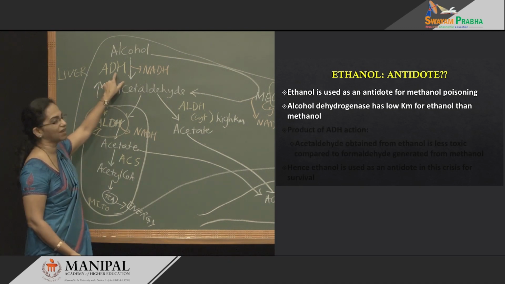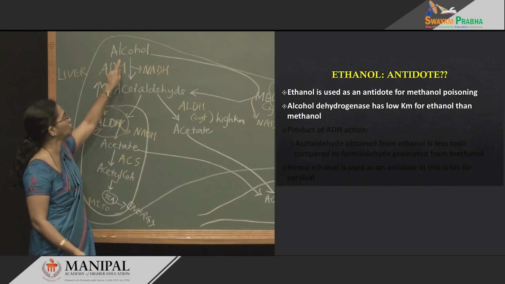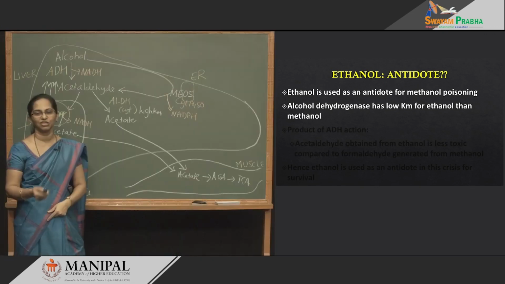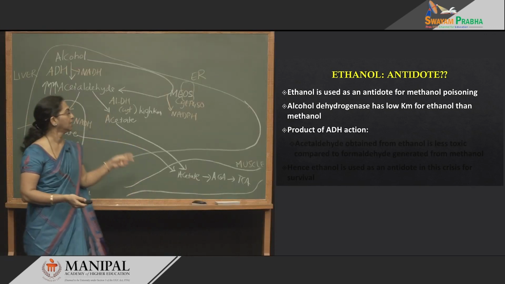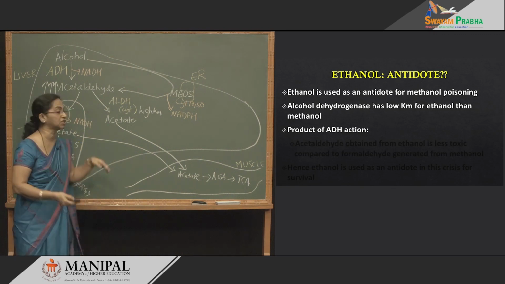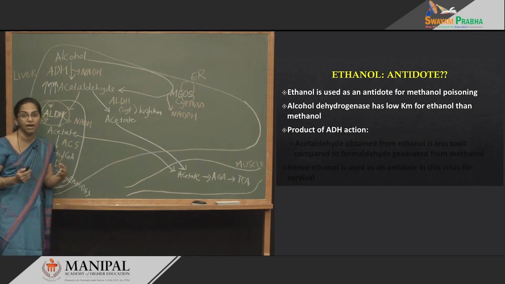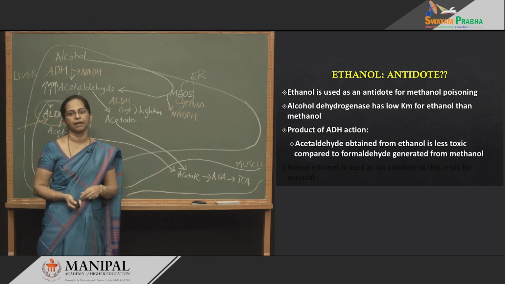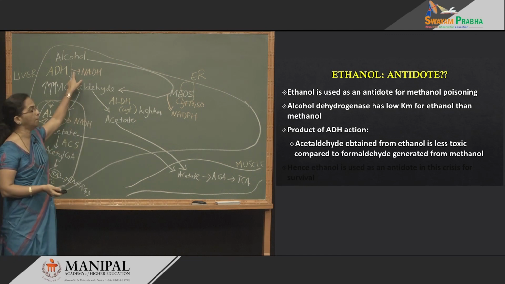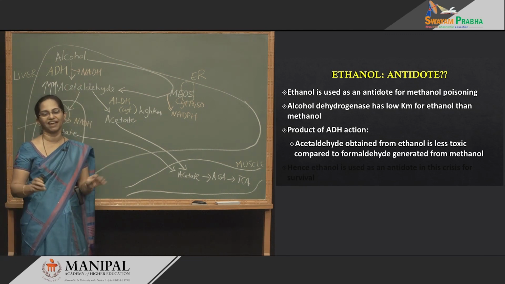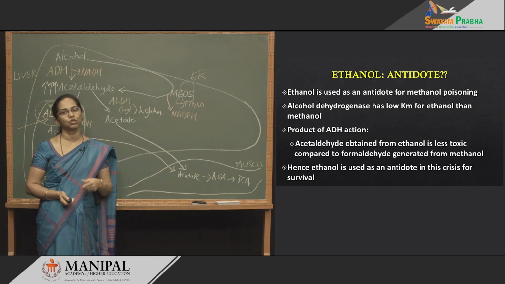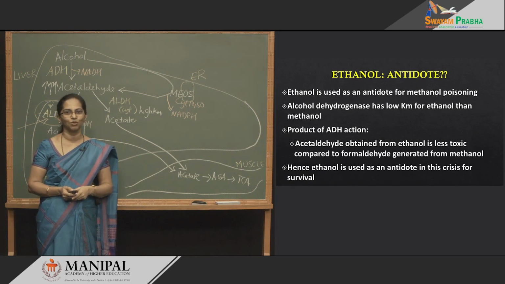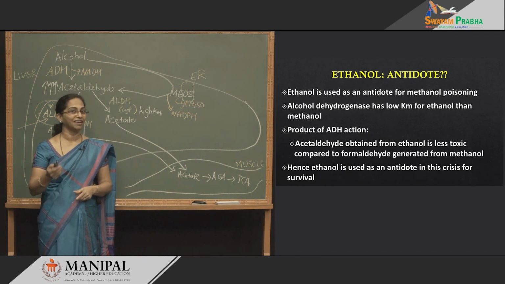So, that is why people are given ethanol as an antidote to block this reaction. What will happen if you consume methanol, it produces, instead of acetaldehyde, formaldehyde, and formaldehyde is a very toxic compound. That is why people die. And so, you give ethanol, block this reaction, no formaldehyde, you can save the people. That is why ethanol becomes a very good antidote for people who consume methanol and end up with poisoning.